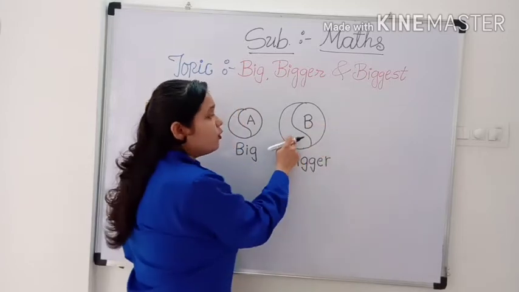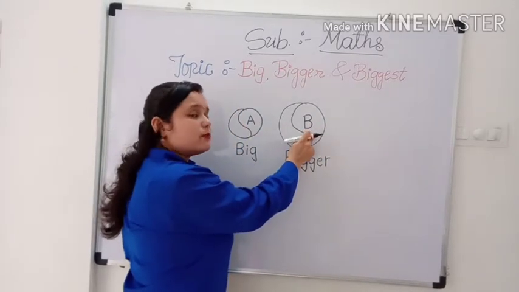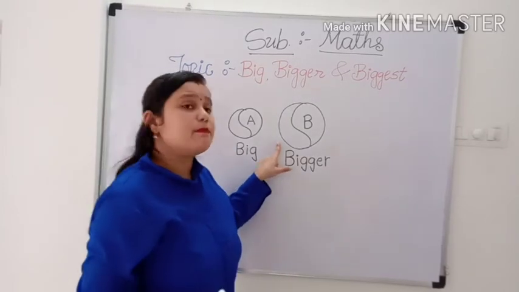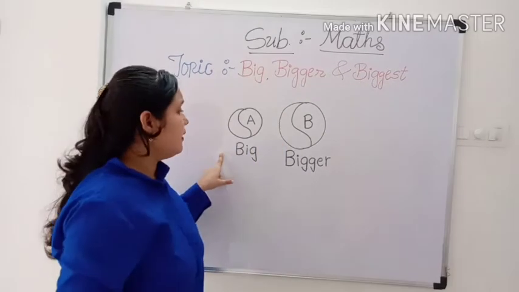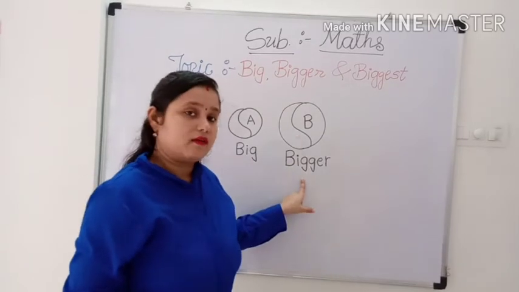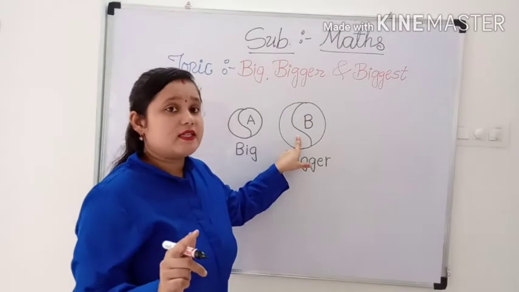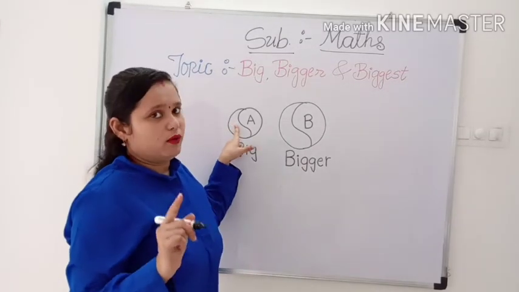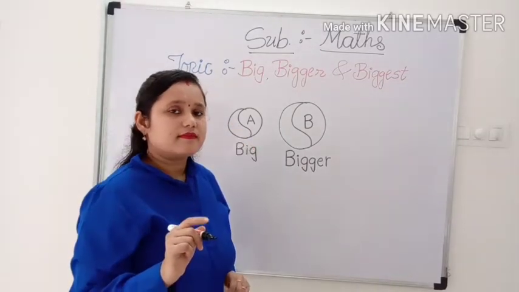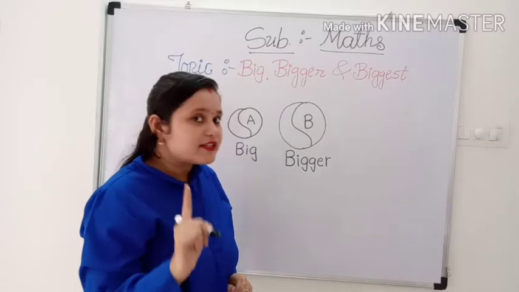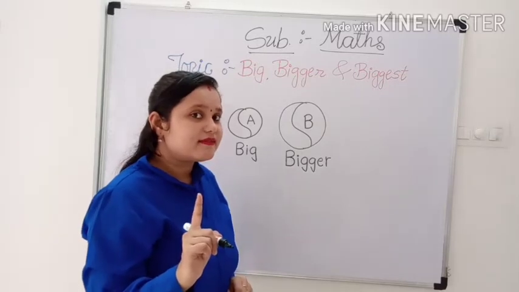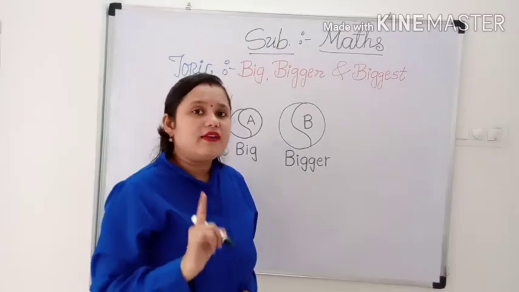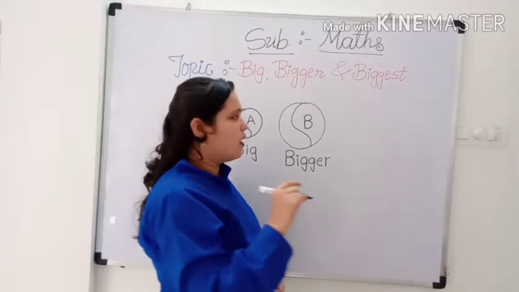Now, I will give B tag to this ball. This is big and this is bigger. Big and bigger. B tag ball is bigger than A tag ball. Okay? Everyone understood? Yes, very good. I will draw one more ball.